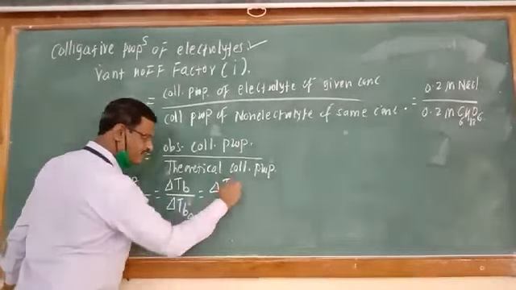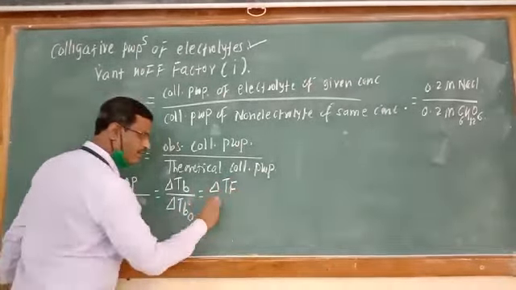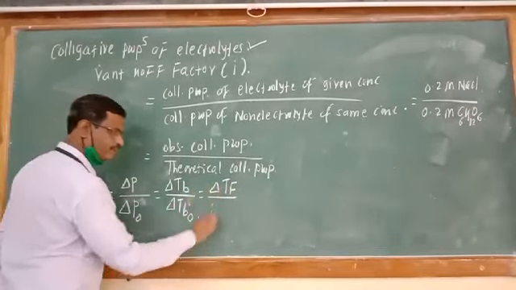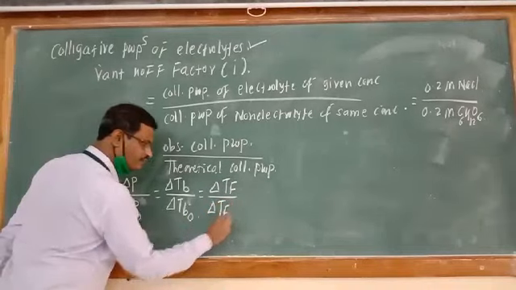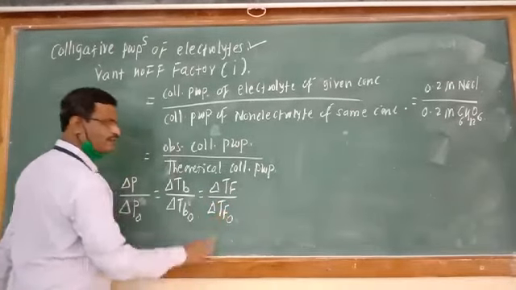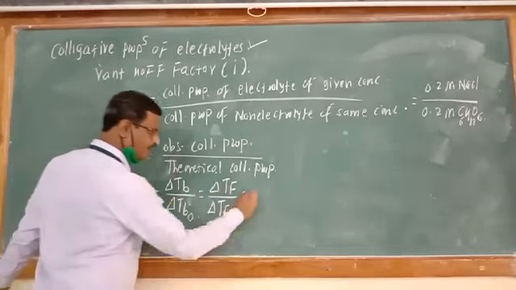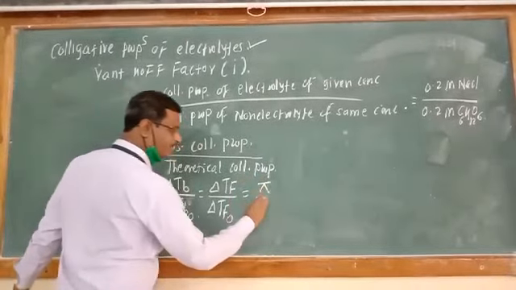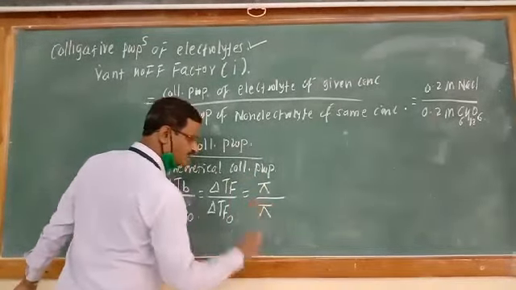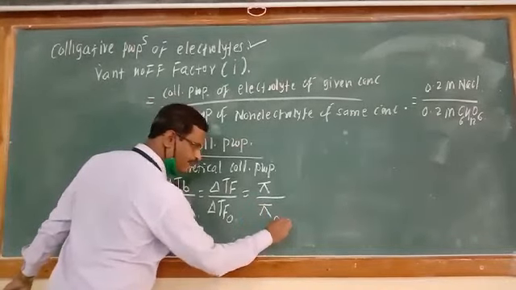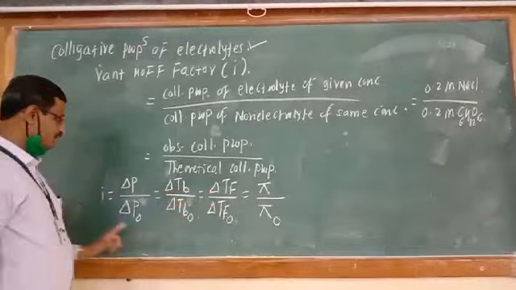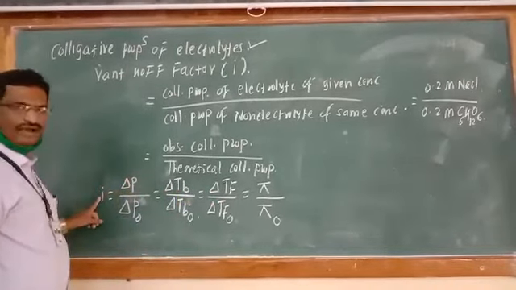If we take delta TF for electrolyte, this is changing depending on the electrolyte. But delta TF for non-electrolyte is always constant. Similarly, osmotic pressure for electrolyte divided by osmotic pressure for non-electrolyte absolute value is constant. These ratios are nothing but the Van 't Hoff factor.